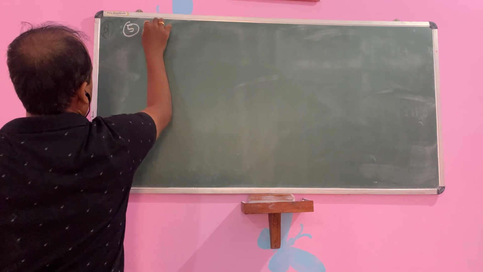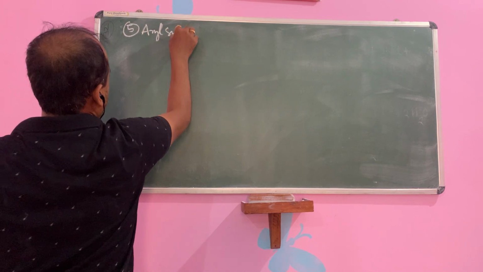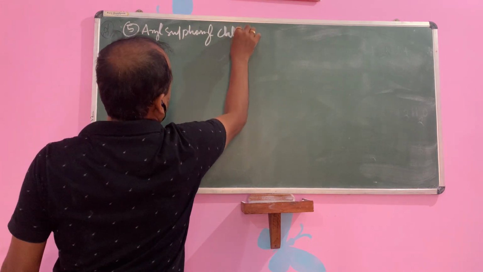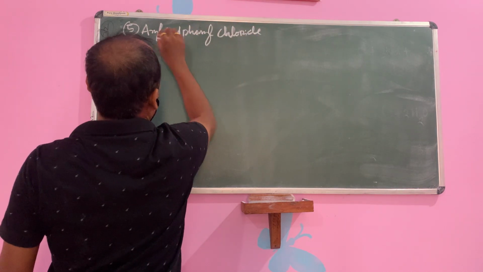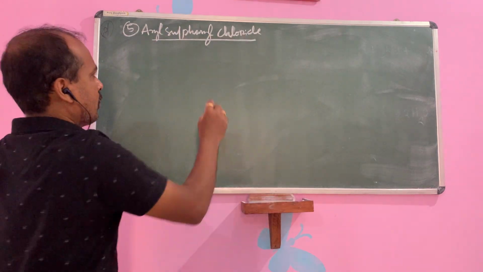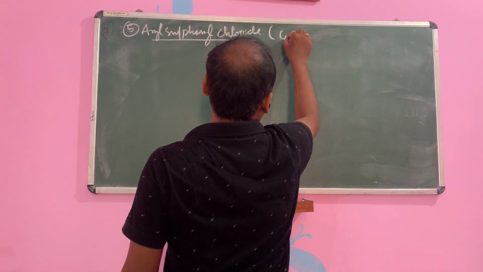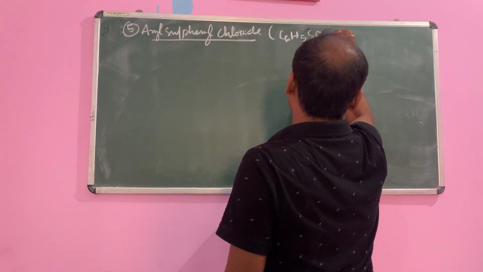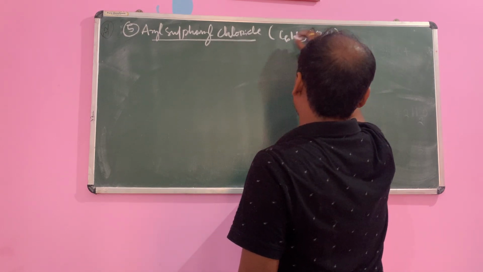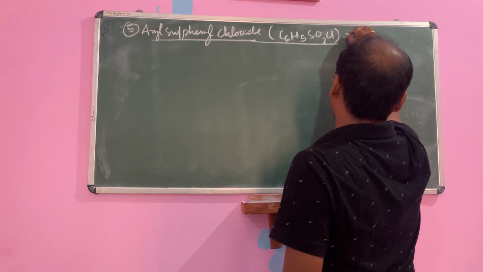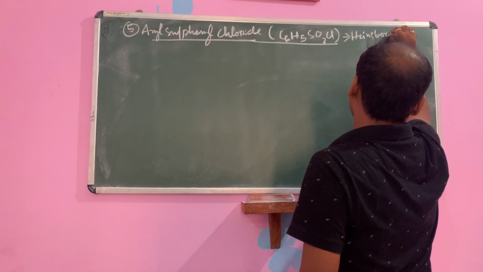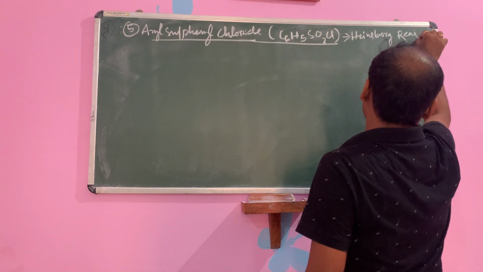Aryl sulfonyl chloride has the formula C6H5SO2Cl. This is also known as Hinsberg reagent.